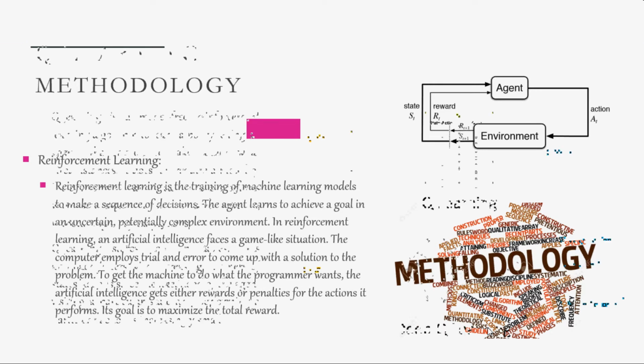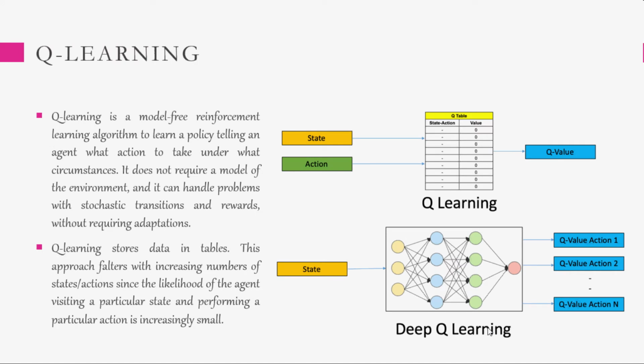So basically, what is Q learning? Q learning is a model-free reinforcement learning algorithm to learn a policy telling an agent what action to take under what circumstances. It does not require a model of the environment, and it can handle problems with stochastic transitions and rewards without requiring adaptations.